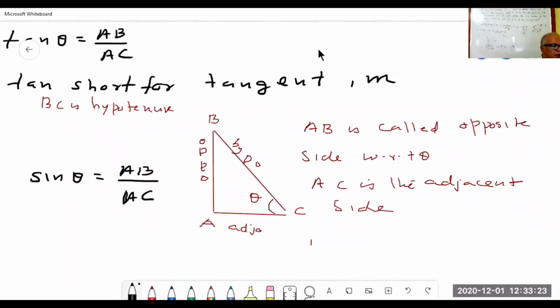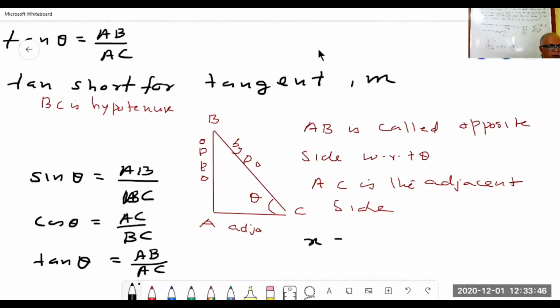AB by BC, sorry. Cos theta is equal to AC by BC. Tan theta is equal to AB by AC. Now you see, suppose x is equal to 1 by 2.